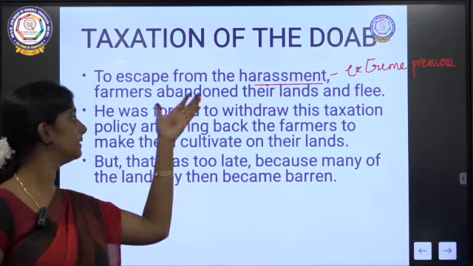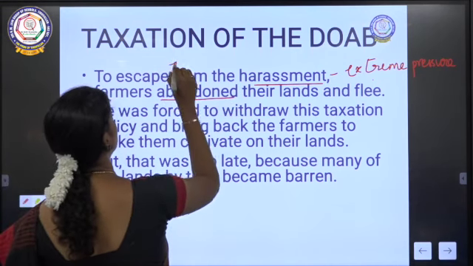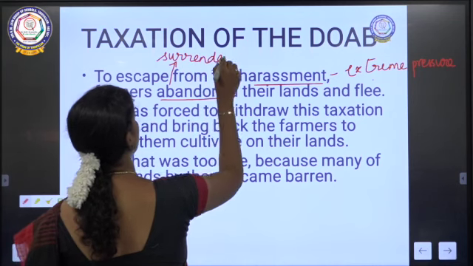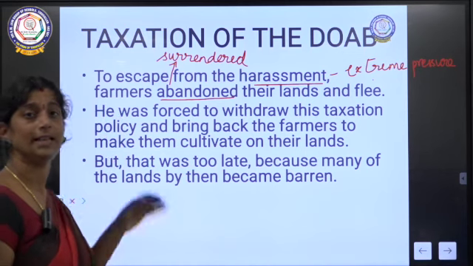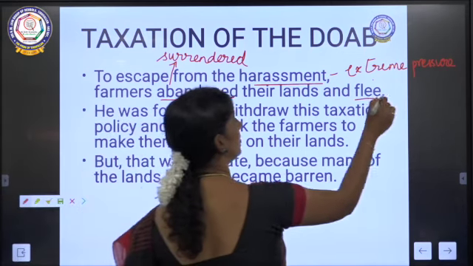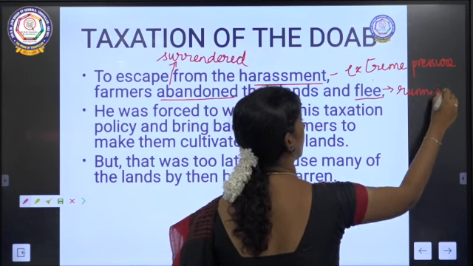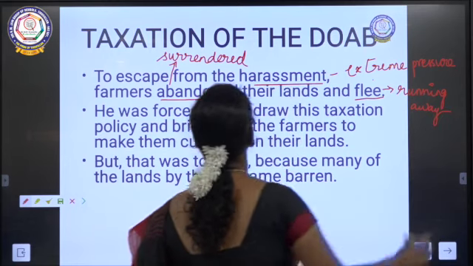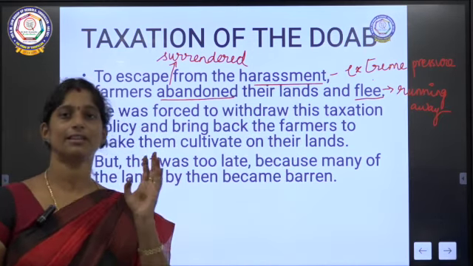They abandoned their lands and flee. Abandoned means they surrendered, okay? They gave their lands. They said that we don't want any lands, we will just run away from this place, okay? So they surrendered their lands and flee. Flee means running away, escaping, okay? So they wanted to escape just from their torture they faced.